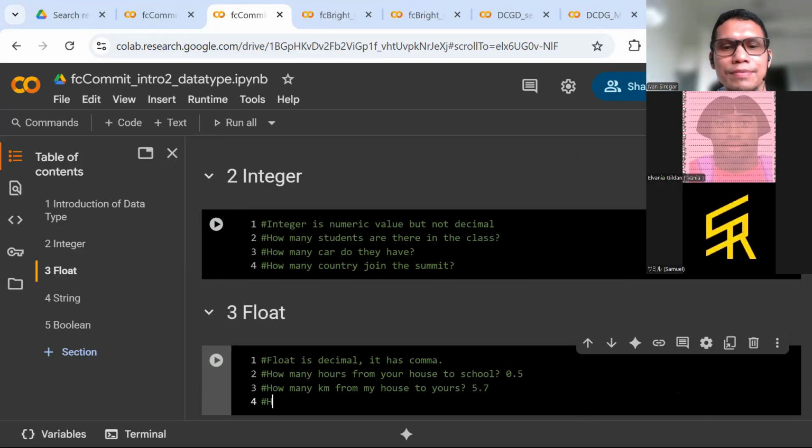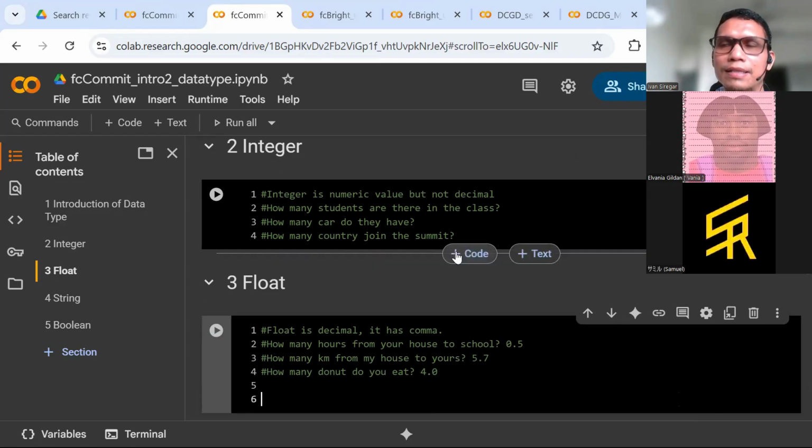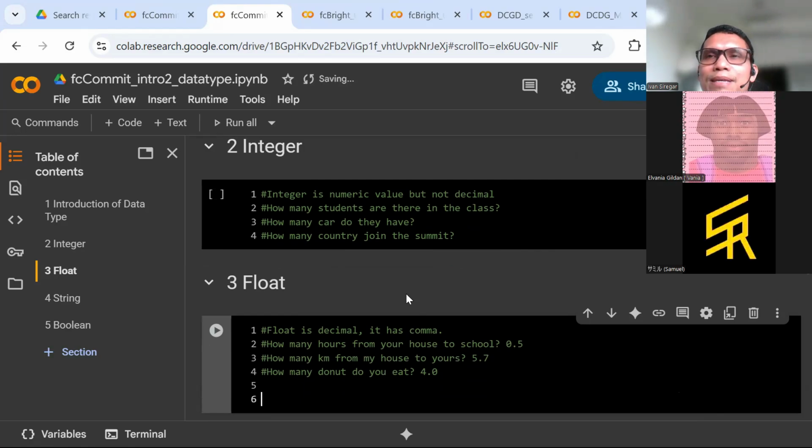Atau, how many donuts do you eat? 4 donat misalkan. Jadi tulisnya jangan 4 tapi 4.0, karena dia di dalam desimal. Desimal punya titik, atau dalam bahasa Indonesianya dia punya koma. 4.0 itu artinya desimal.